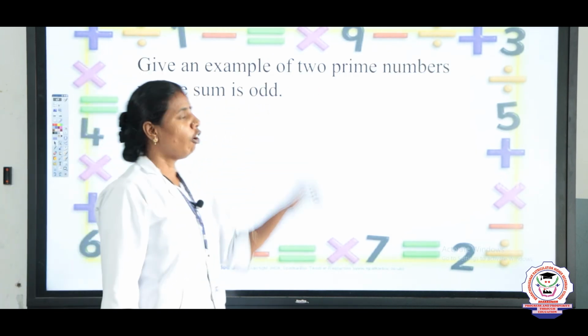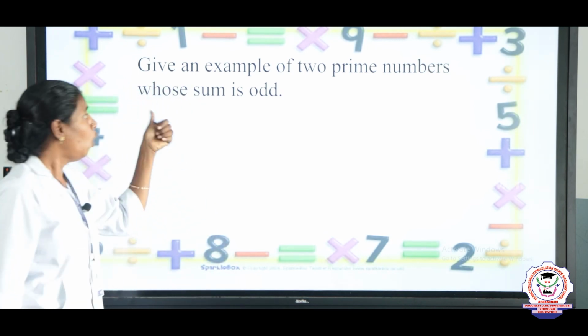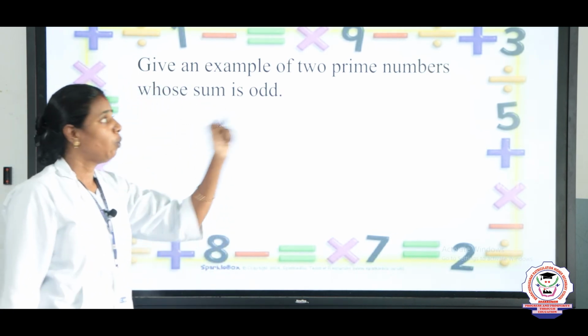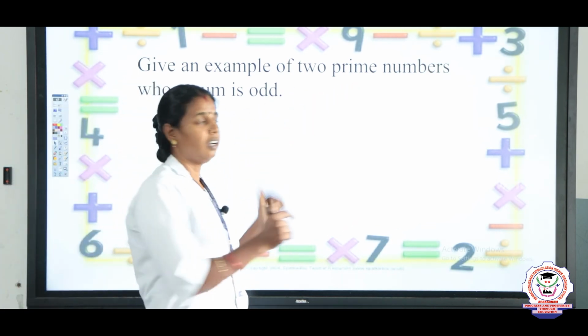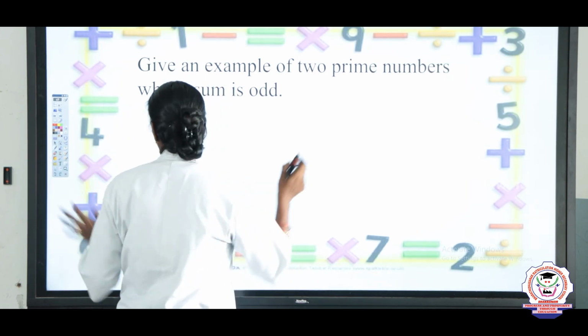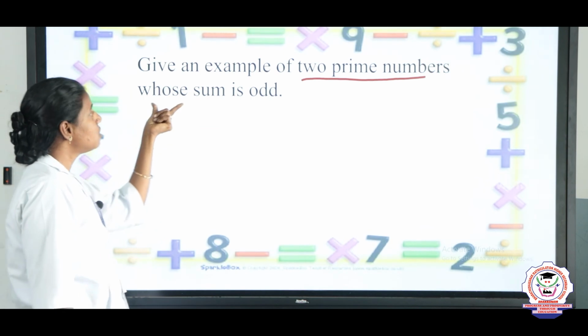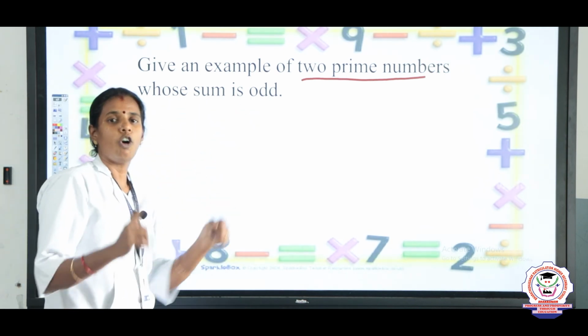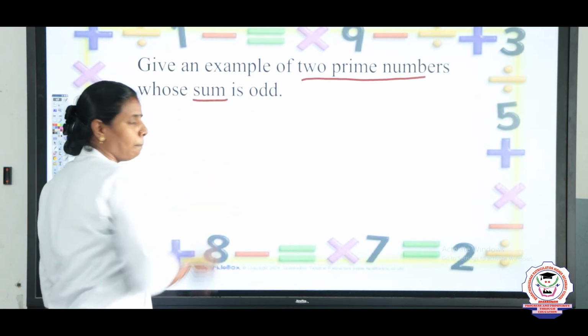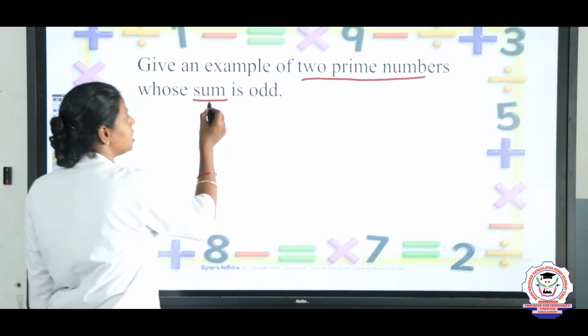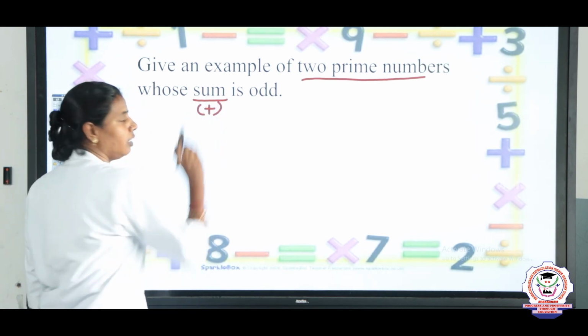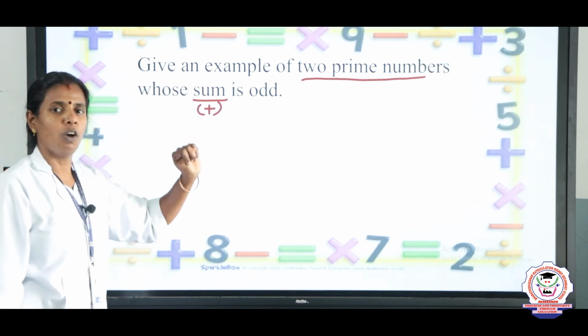Give an example of 2 prime numbers whose sum is odd. We want to take 2 prime numbers, children. Here we know what a prime number is. So, we are going to take 2 prime numbers and check whose sum is odd. What is the meaning of sum? S-U-M, sum, which means addition. Okay. Give me 2 prime numbers now.